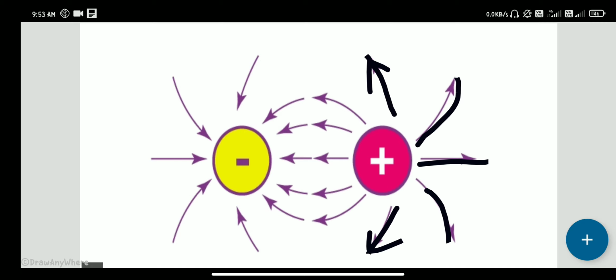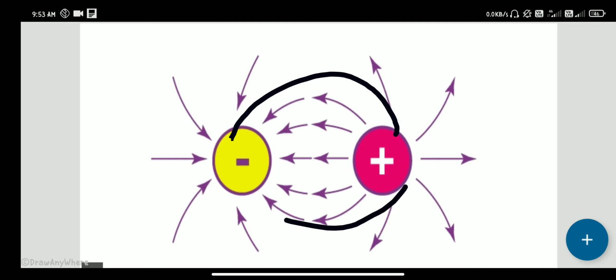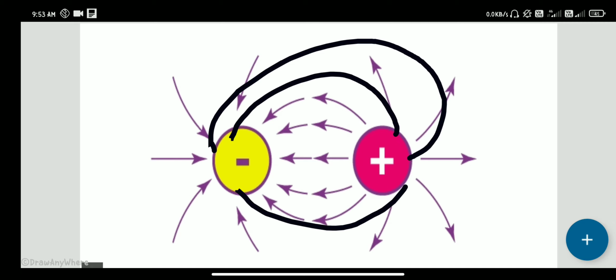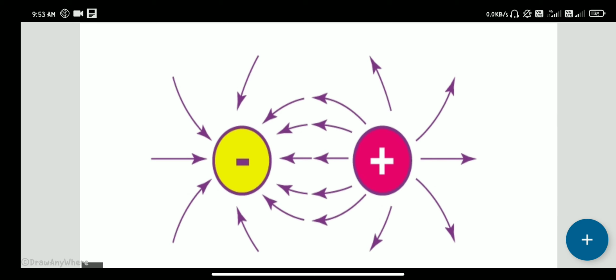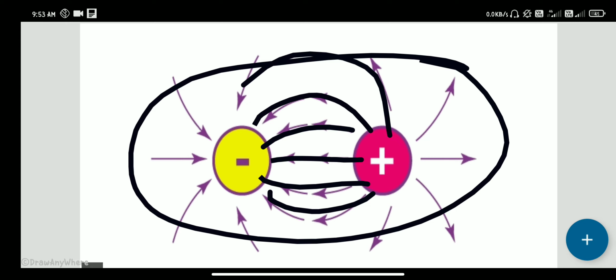These electric lines of forces are originating from positive charge to negative charge. Always, the lines originate from positive charge and go to negative charge, like that.